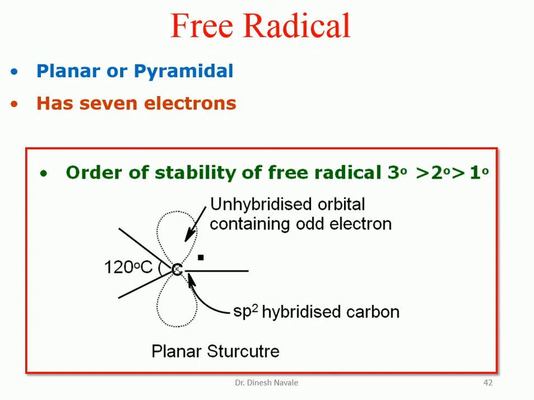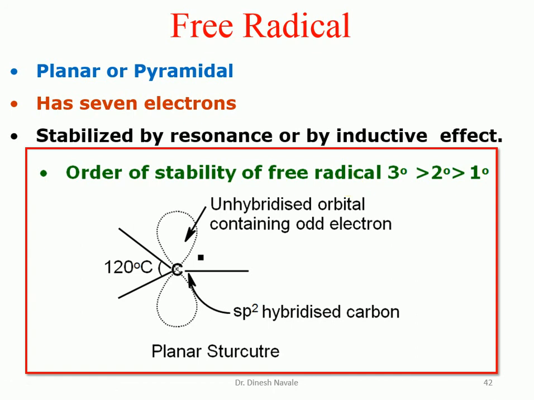Before going to the stability, let's see some of the structures, whether planar or pyramidal. It has a total of 7 electrons, and the stability order is tertiary more than secondary, than primary, than methyl. The stability can be easily explained by two important factors, which are nothing but resonance and the inductive effect.